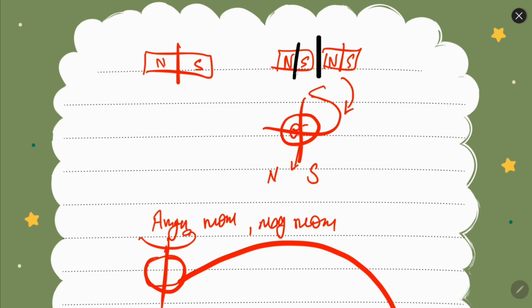Now let's say you again split it. If you again split it, you will observe that the magnet will again have a north and a south pole on both the sides. But let's say you again split it. You can do the splitting till you reach the electrons. So let's say you have an electron. The electron itself is a magnet having a north pole and a south pole.